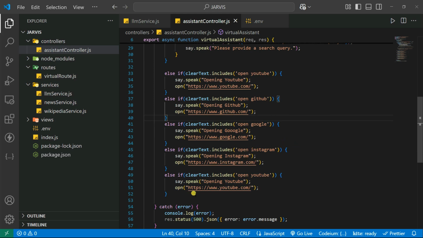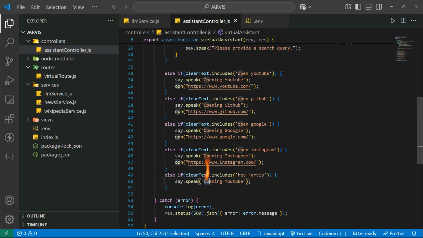It's up to you. You can also say that if the user says, let's say, "hey assistant" or "hey Jarvis", it will give some kind of response. It will also speak here. Let's say I am Jarvis. First say hello, like that. Hello, I am Jarvis, how can I help you, like that.